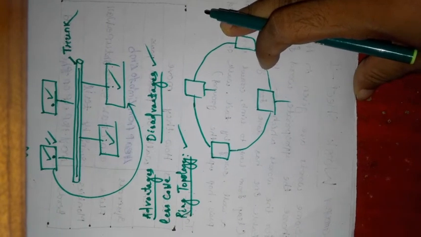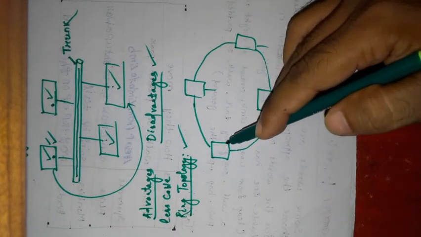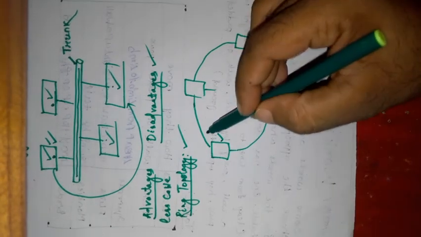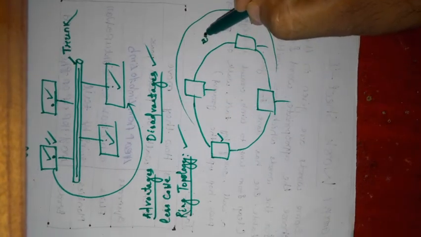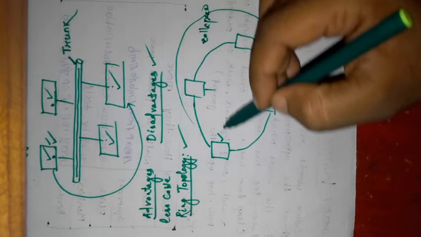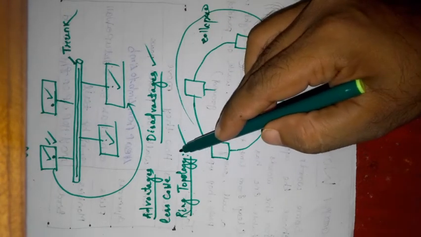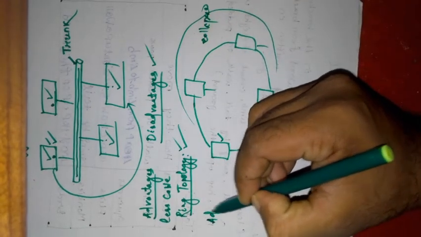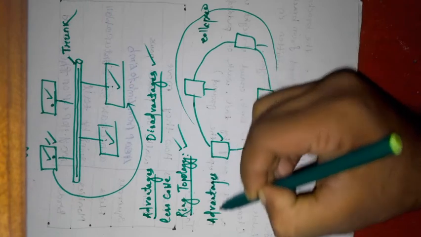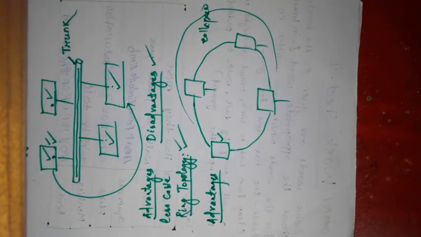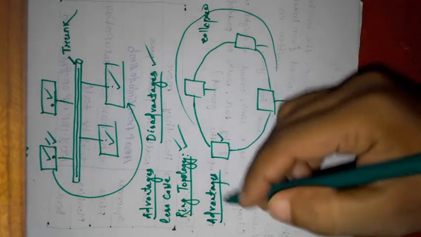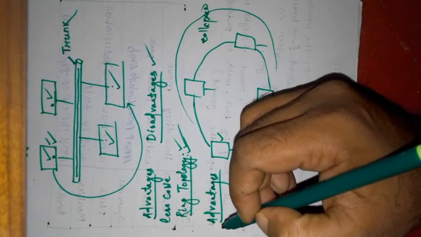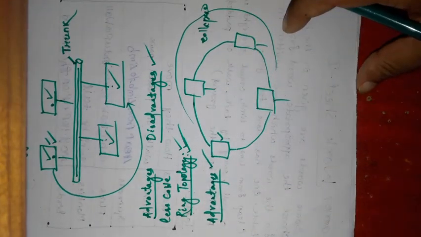Suppose in a ring topology, if one system fails, then the entire topology will collapse. That is the main disadvantage of ring topology. What are the advantages of ring topology? Ring networks are moderately easy to install. This topology is easy to handle and easy to install. That is the main advantage.